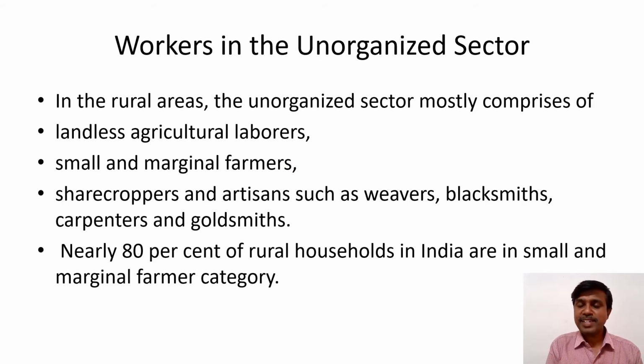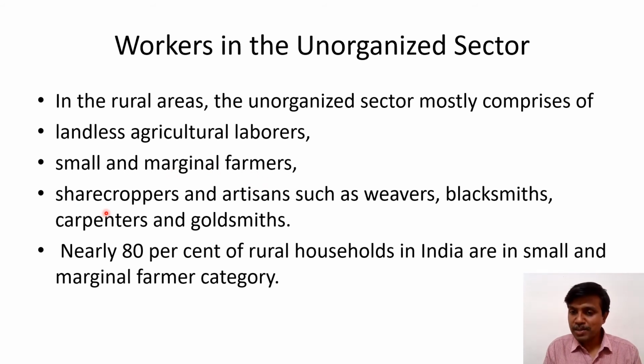In this slide, we are seeing who are the unorganized sector workers in rural area. In rural area, agriculture laborers, that means landless laborers. Second one, marginal farmers. Marginal farmers means the farmers who have a very small amount of land, maybe 1 acre, 2 acre. These type of farmers are called marginal farmers.